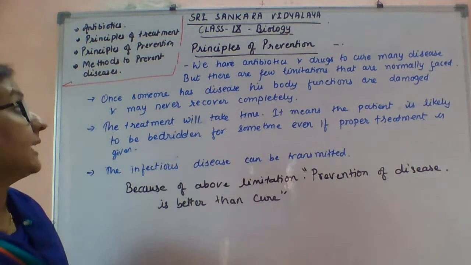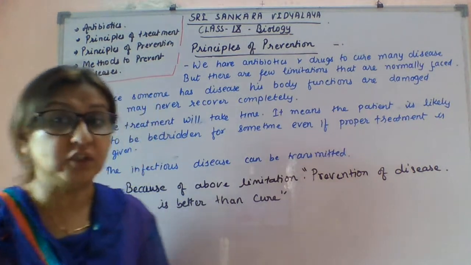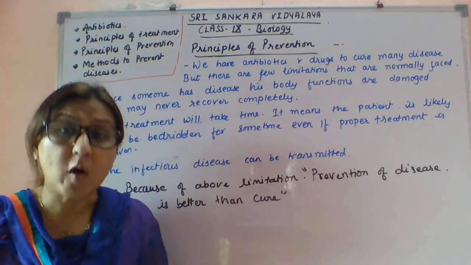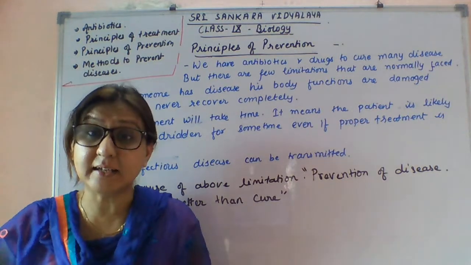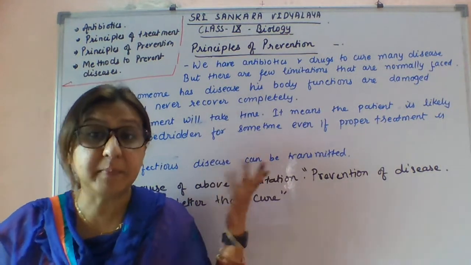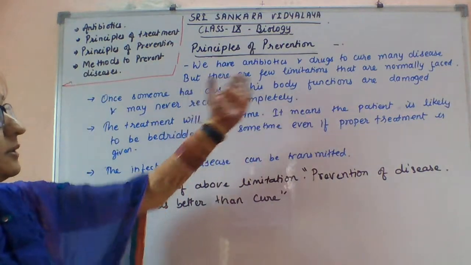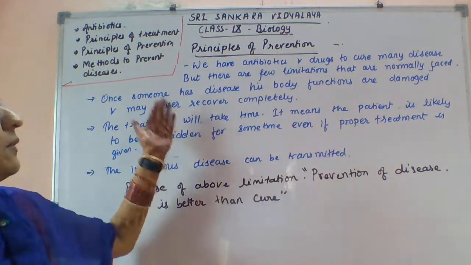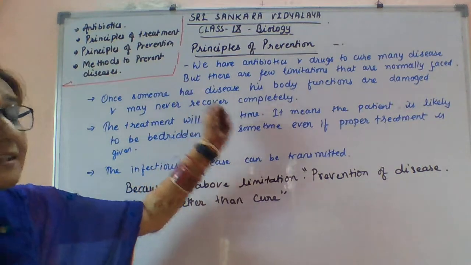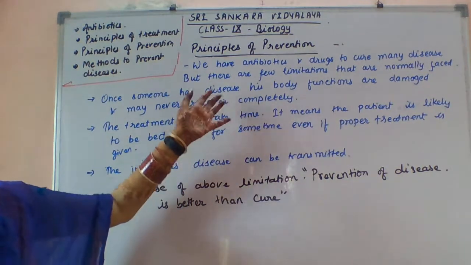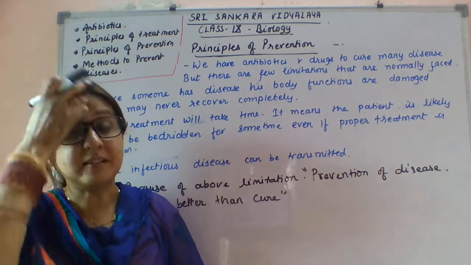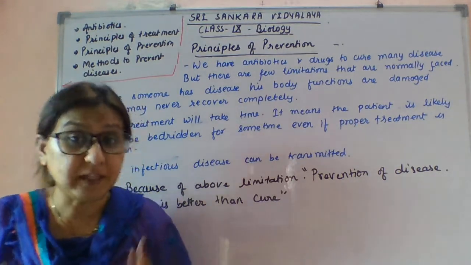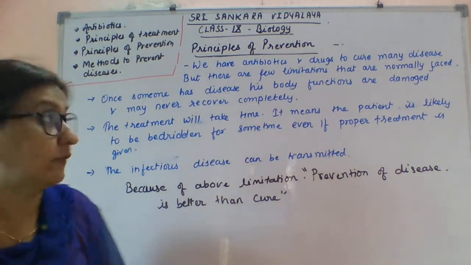So students, next topic is principles of prevention. Nowadays, in modern times, several vaccinations are there, several antibiotics are there, but still there are some limitations. Many antibiotics and drugs cure many diseases, but still there are a few limitations that are normally faced by all of us.